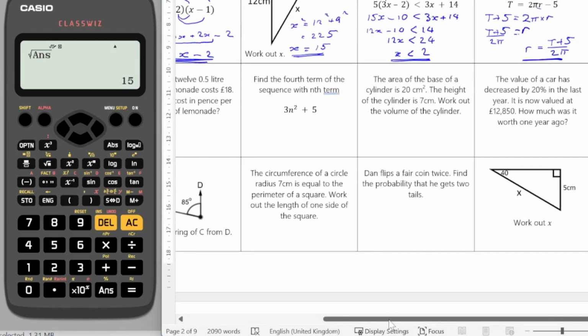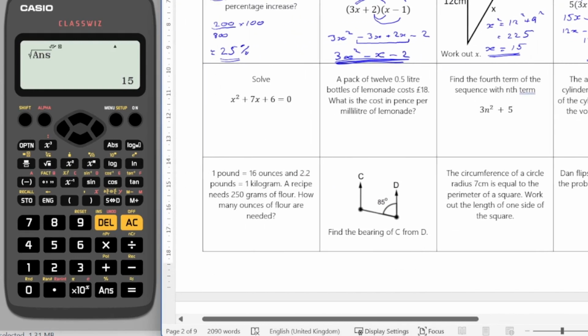Right, row 3. So solve x squared plus 7x plus 6 is equal to 0. So my first step is to factorize this. So it's going to go into 2 brackets. To make an x squared term, both brackets are going to have to start with x. And then I'm looking for 2 numbers that multiply together to make the back term, and that add together to make the middle term. So the numbers that I'm looking for there are going to be 6 and 1. That's the only combination that will work. So plus 6 and plus 1.